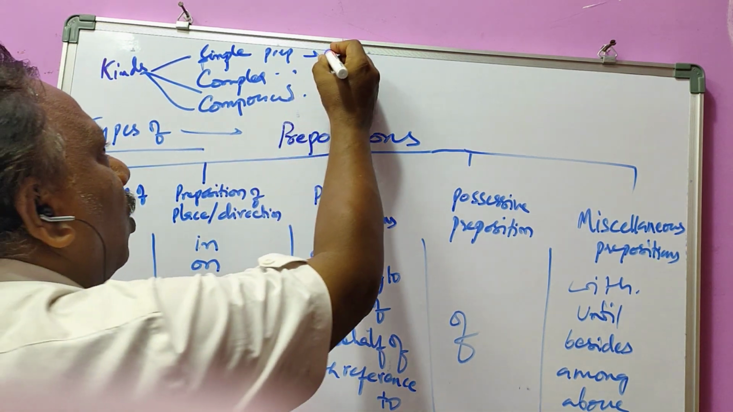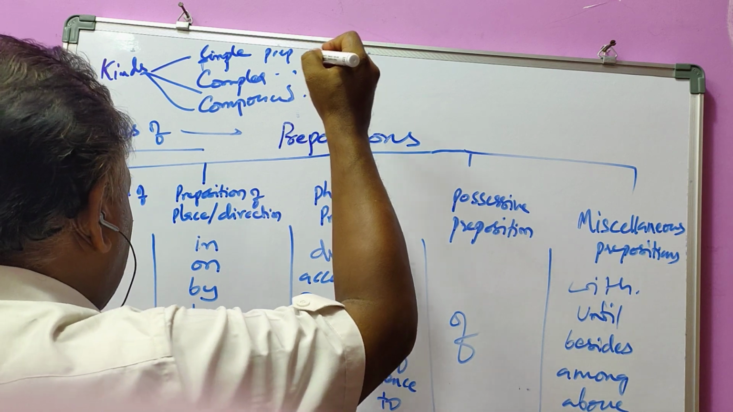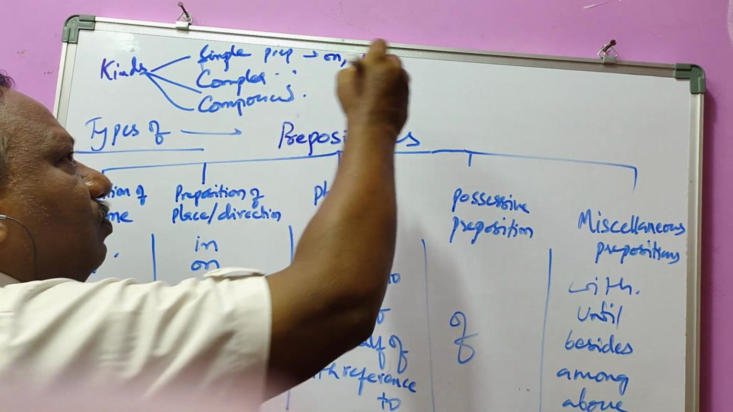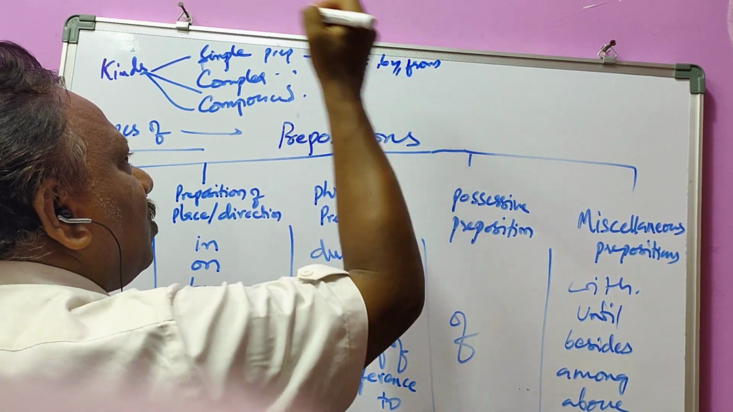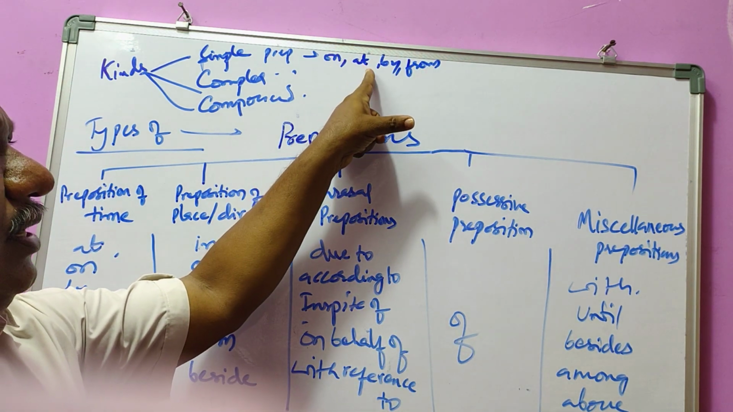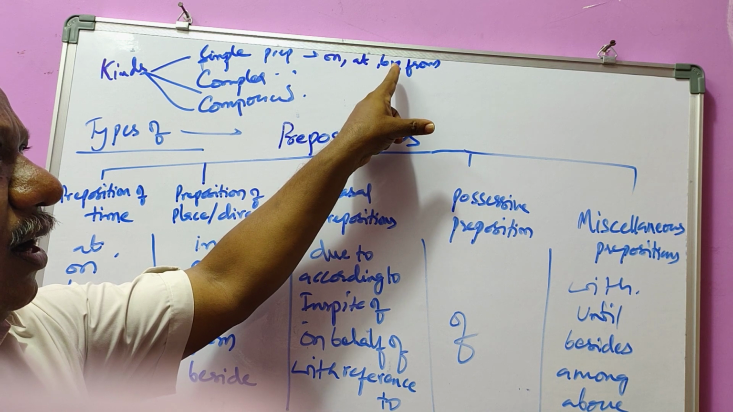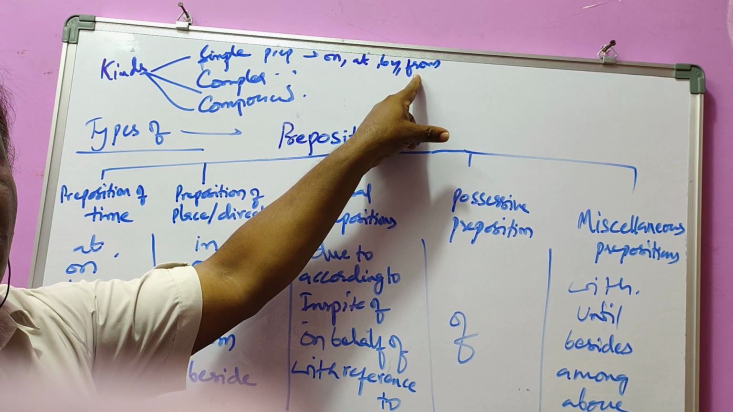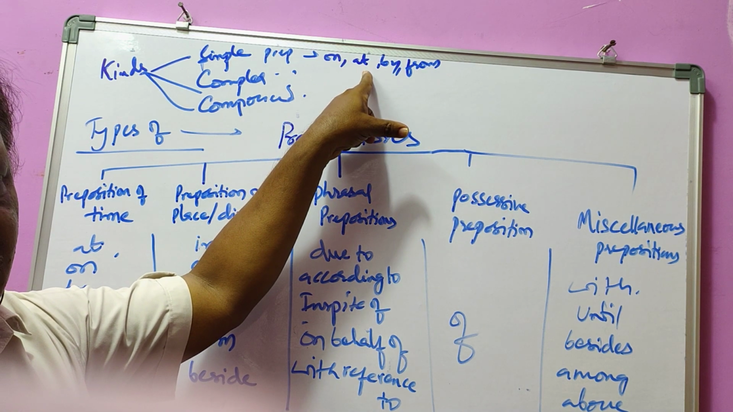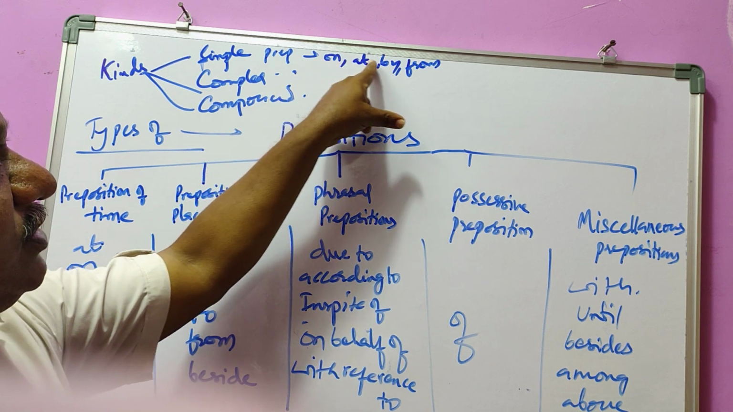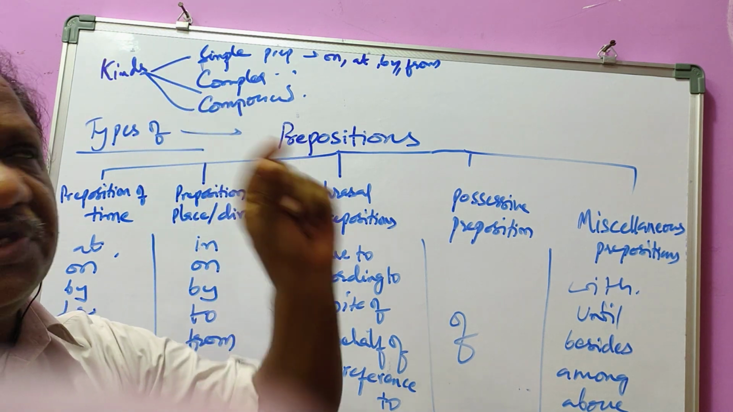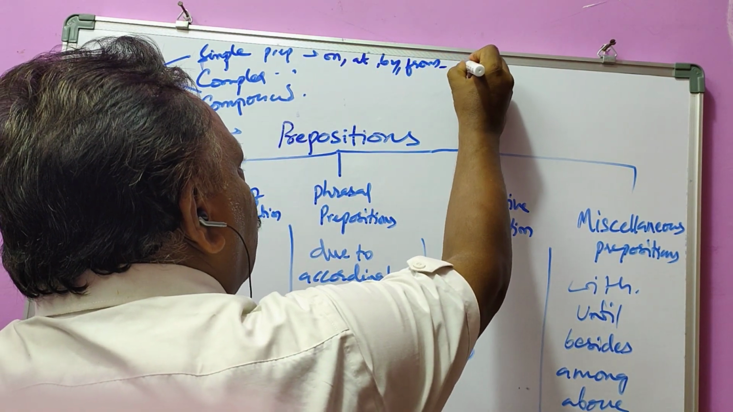For example, on, at, by, from. These are called simple prepositions. On, at, by, from. Only one vowel sound you are going to find in these prepositions. They are called simple prepositions. Here you are going to find only one syllable.